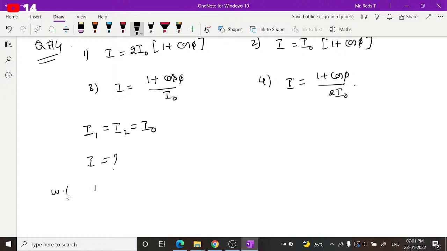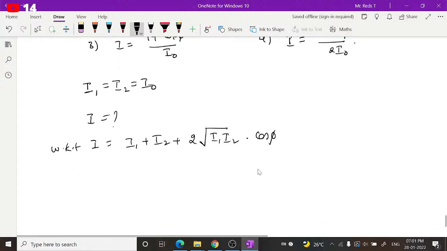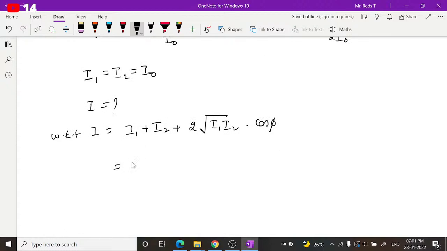So we know that I is equal to I1 plus I2 plus 2 into square root of I1 into I2 into cos phi. If you substitute these values, I1 is I naught, I2 is I naught, plus 2 into square root of I naught into I naught, which is I naught square root, into cos phi. Phi value is not given, so let us take this as it is. I naught plus I naught is 2 I naught, plus 2 I naught into cos phi.